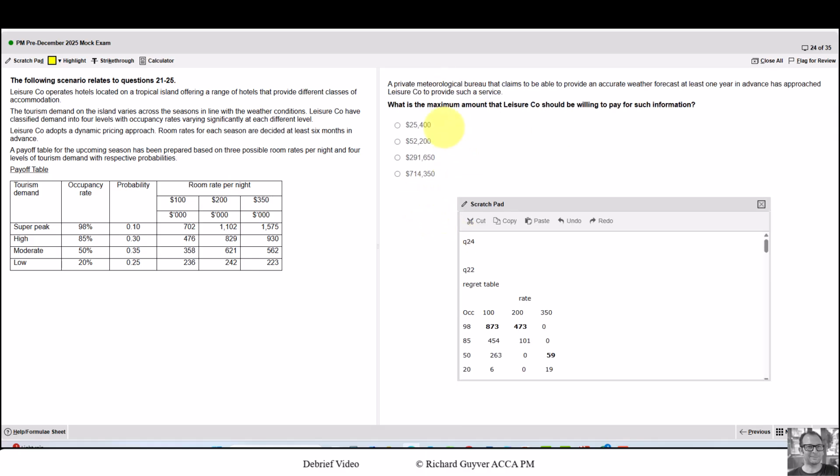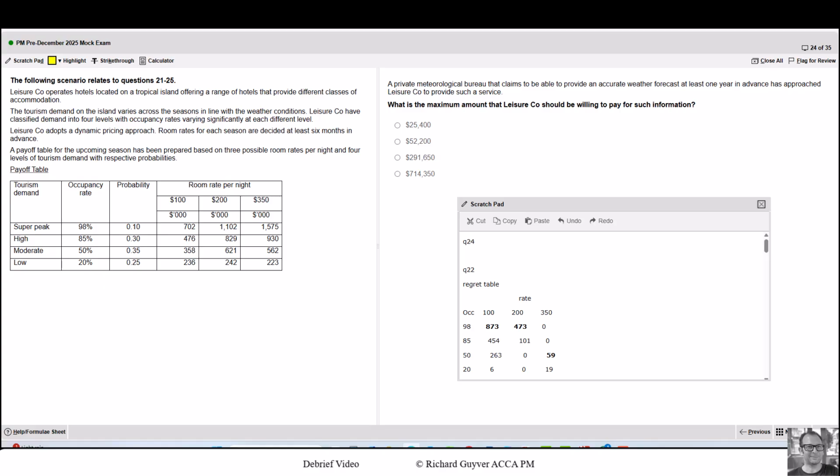In question 24, what's the maximum amount they should be willing to pay for such information? A private meteorological bureau claims to be able to provide an accurate weather forecast at least 1 year in advance, and has approached them to provide such a service. How much should they pay? In terms of use of time, you might be better at guessing this one, particularly if you're running out of time on this question. There are quite a few steps to the calculations for finding what's called the value of perfect information. We need to find the expected value without that information. Then we find the expected value with information, and the difference between the two is the maximum we'd be willing to pay.